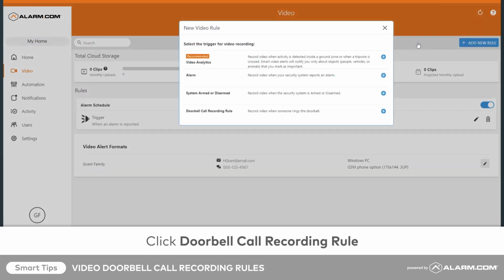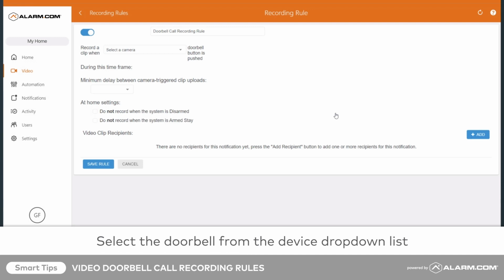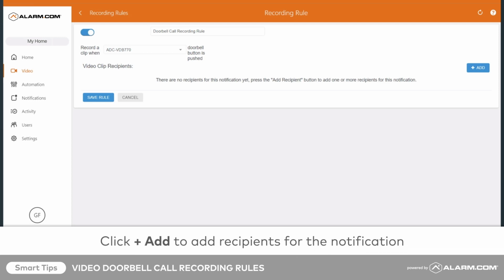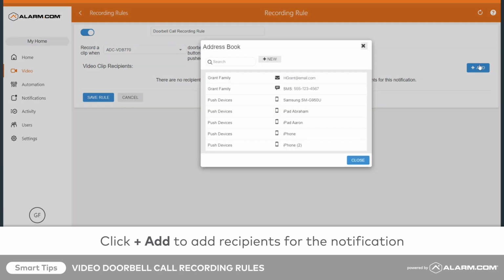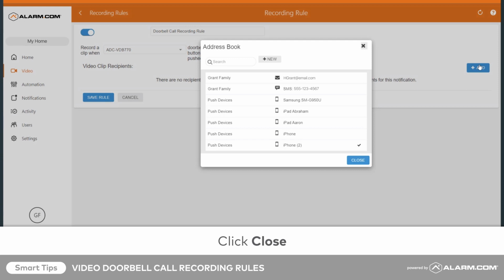From the list of new video rule options, click Doorbell Call Recording Rule. Using the Select a Camera drop-down menu, select your video doorbell. Click Add to choose who should receive the video clip recording notification and how it will be delivered. Once you have selected your recipients, click Close to exit the address book.